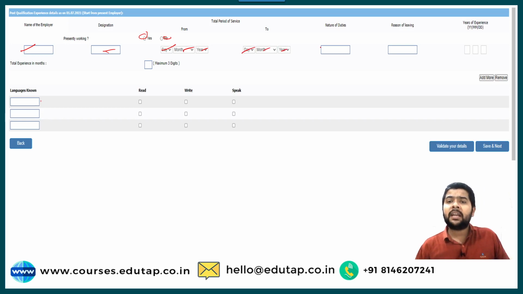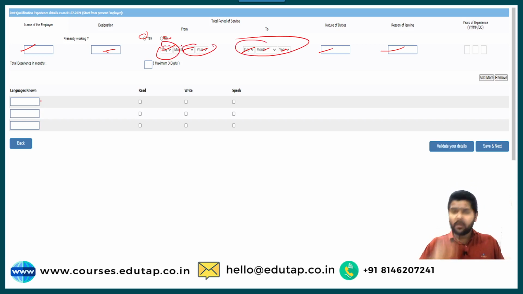In short, you can write about the nature of your duties. Suppose someone was a software engineer, so he can write very briefly about his job and responsibility. Then in short, he can tell the reason why he left the job. Then the years of experience will be calculated automatically when you fill in these details.